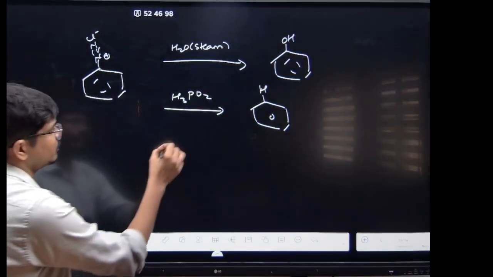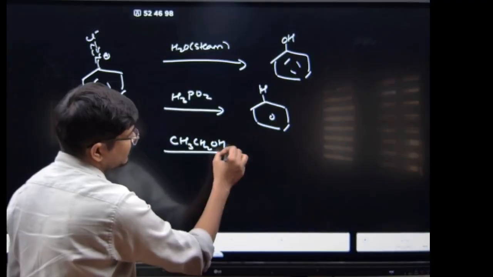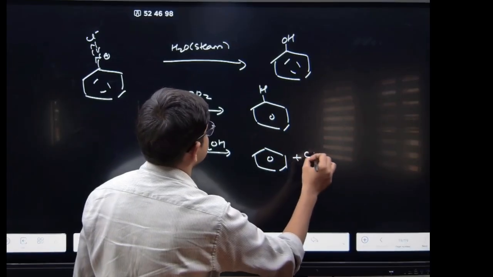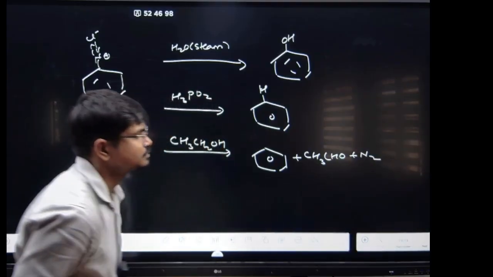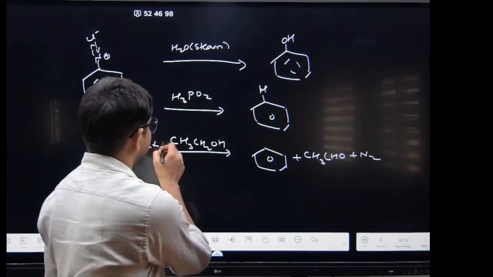Got it? Now if you are using CH3CH2OH, what will form? It will form benzene plus CH3CHO plus N2. Write it down, you have to remember this.